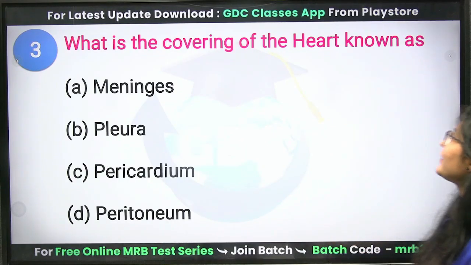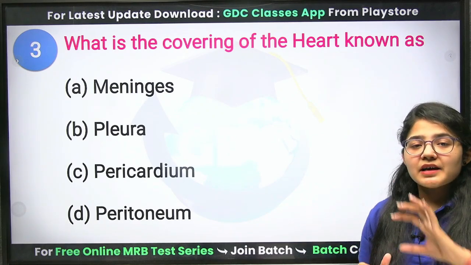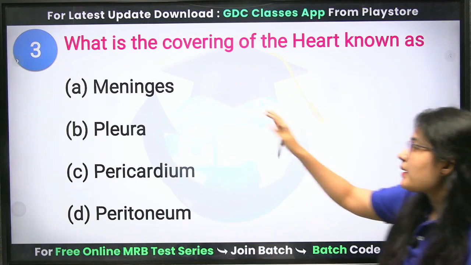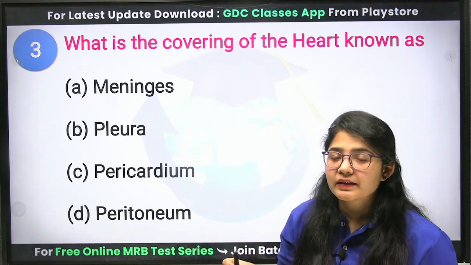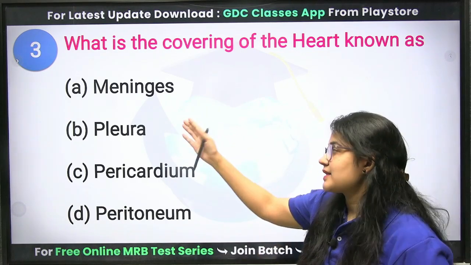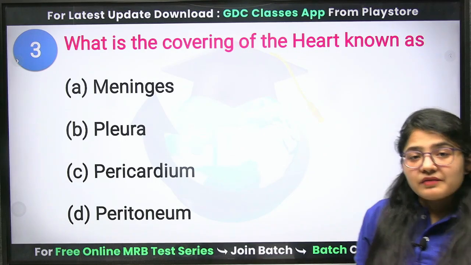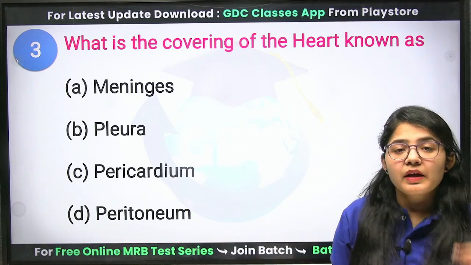What is the covering of the heart known as? See, our heart has a layer that is covered from outside. Meninges is the covering of your brain. Clear? The brain is covered with a layer known as meninges. Next we have pleura. Pleura is the layer which covers your lungs. Next we have pericardium.